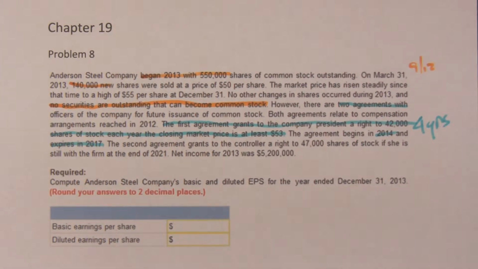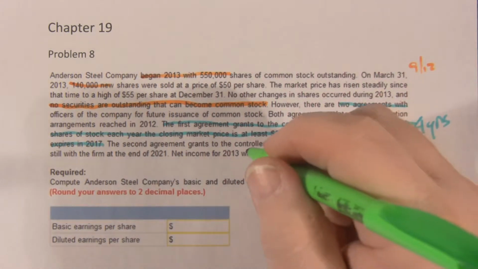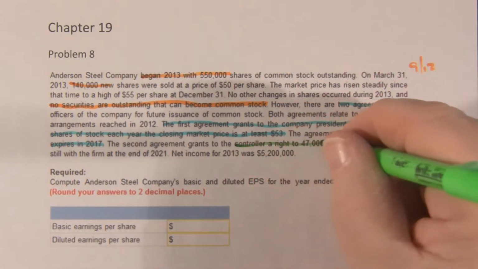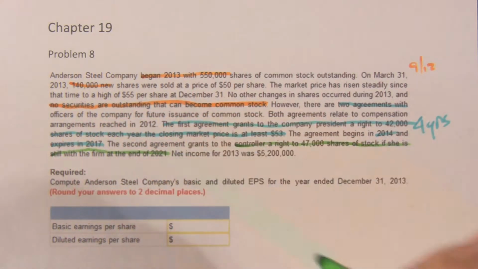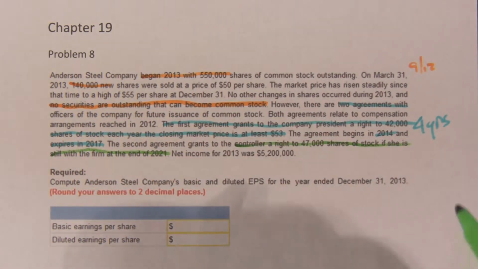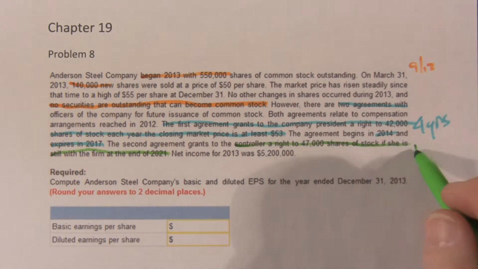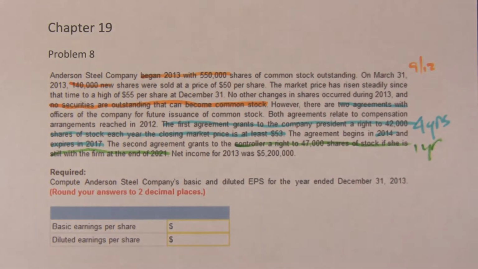And the controller has the other agreement, and the controller's agreement says he or she can get 47,000 shares if they're still with the firm. So that's 1 year. So we pretty much have what we need. We have to come up with the income, and we're given the income is 5,200,000. Okay.